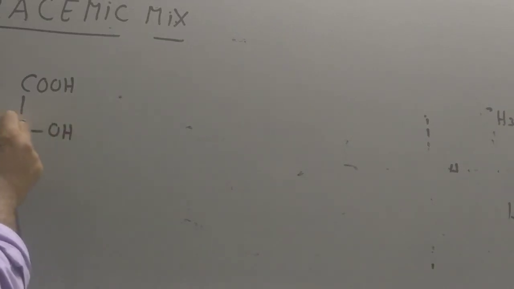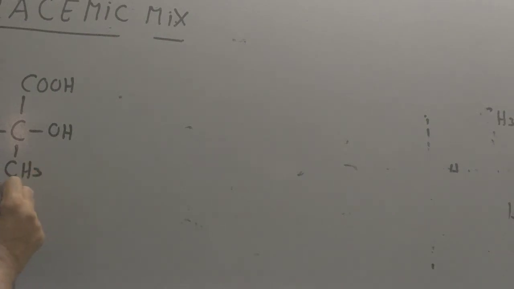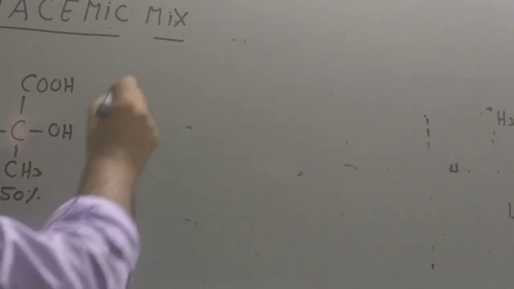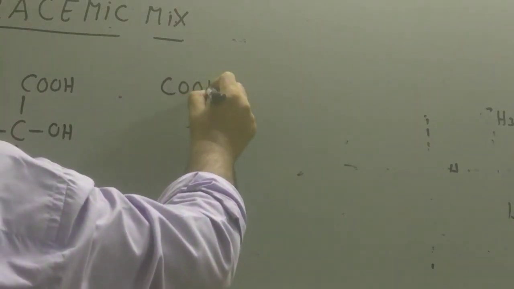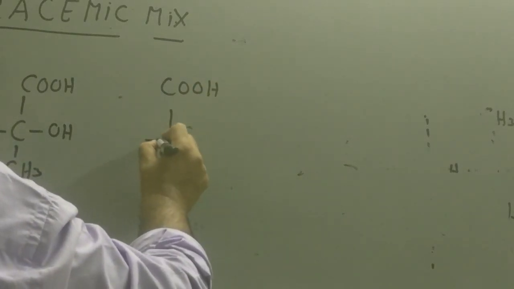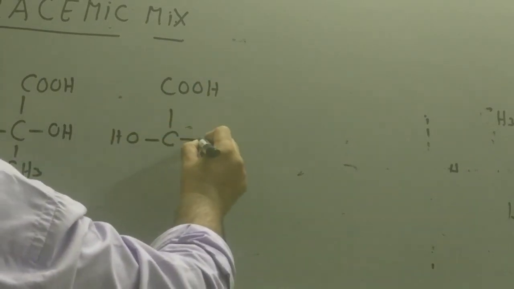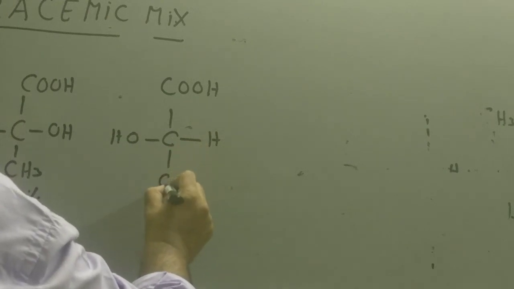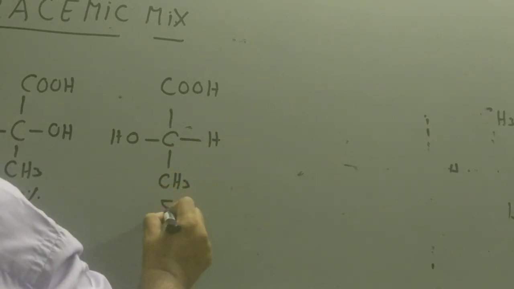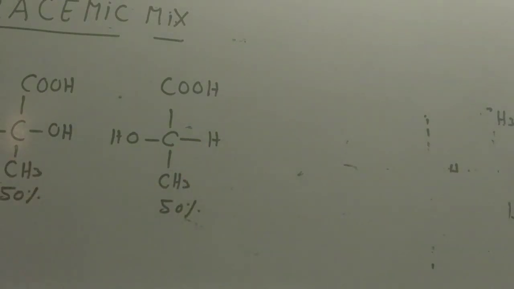Suppose we have 100 molecules: 50 molecules are of this type and 50 molecules are of this type. Similarly for lactic acid, 50% molecules of this type and 50% molecules of this type, 100 molecules, 50-50%.